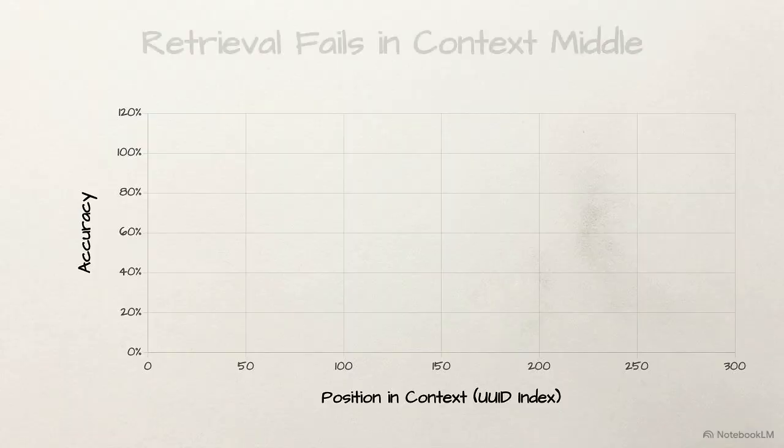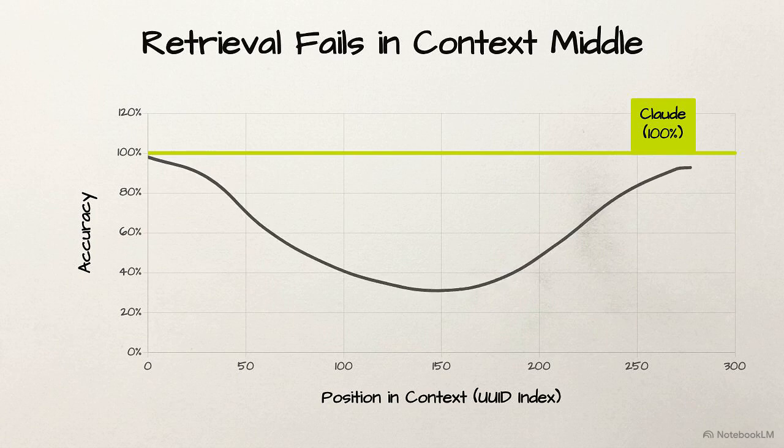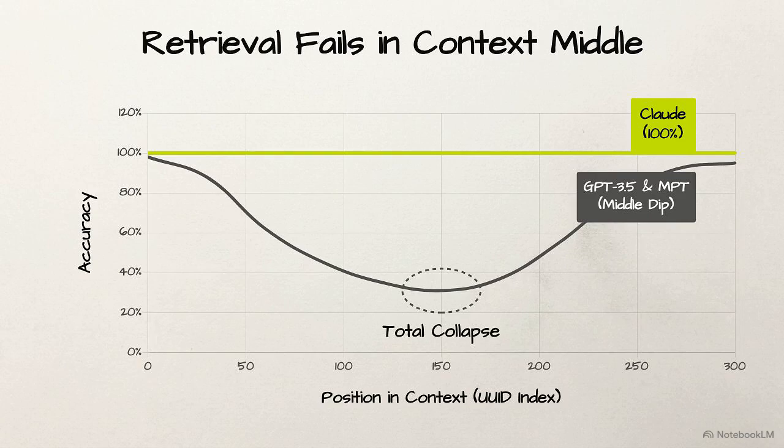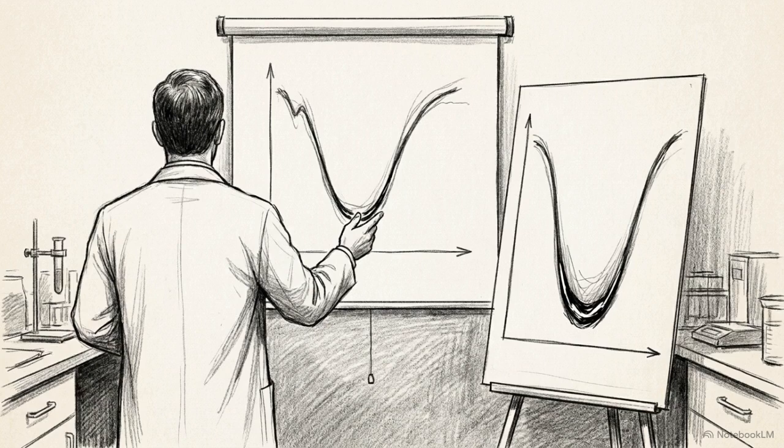This chart maps key value retrieval accuracy against the target position within the 300 UUID sequence. While a few models like Claude pass perfectly, models like GPT 3.5 Turbo and MPT-30B still fail. Even for a task requiring 0 semantic reasoning, performance still plummets when the target UUID is buried in the middle of the JSON object. The lost in the middle effect is a foundational retrieval bottleneck inherent to the model's architecture, rather than a failure of logic.